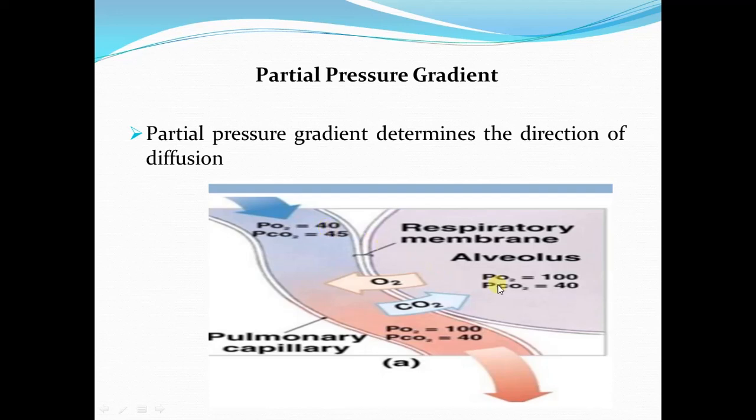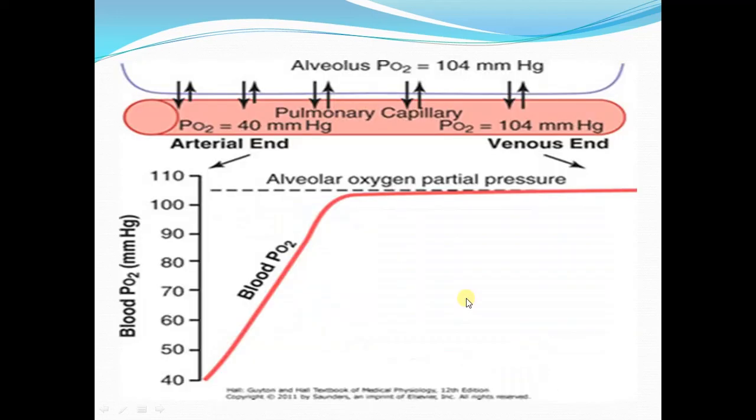So oxygen will diffuse from the alveolar air into the pulmonary capillaries, while the partial pressure of carbon dioxide in the pulmonary capillaries is 45 millimeter of mercury, while in the alveolar air it is 40 millimeter of mercury. So carbon dioxide will diffuse from the pulmonary capillary blood into the alveolar air. That's how the partial pressure gradient affects the direction of diffusion of a gas.